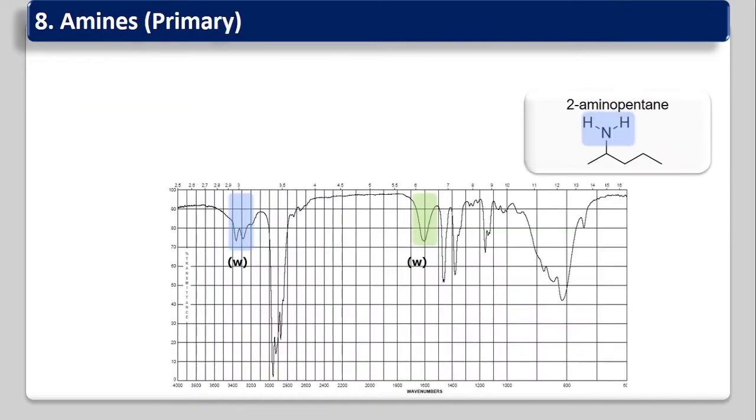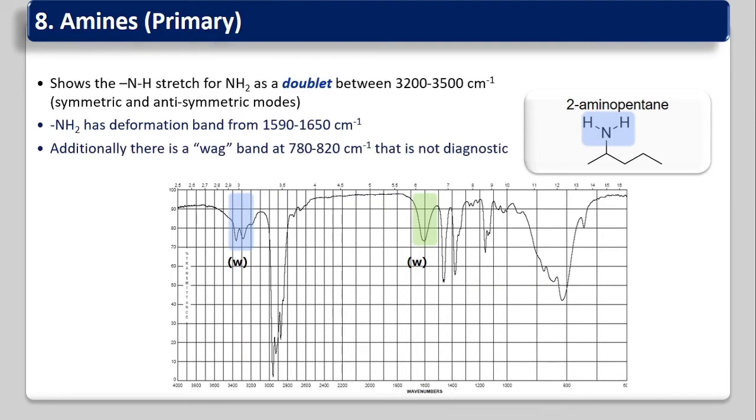This next example is a primary amine, RNH2. For example, 2-aminopentane. It shows an NH stretching frequency of NH2 as a doublet. This is the characteristic of the primary amine, that is NH2. It will give you a doublet. The peak is weak, the height is small, in between 3200 to 3500 centimeter inverse. That may be symmetric or anti-symmetric modes.